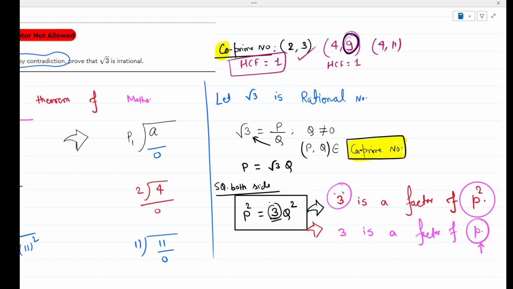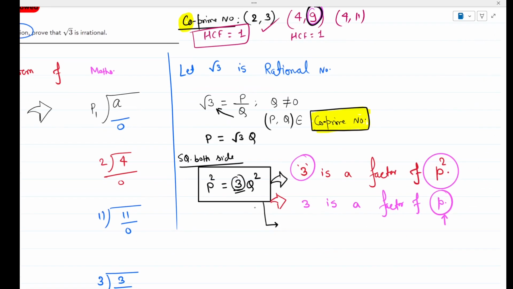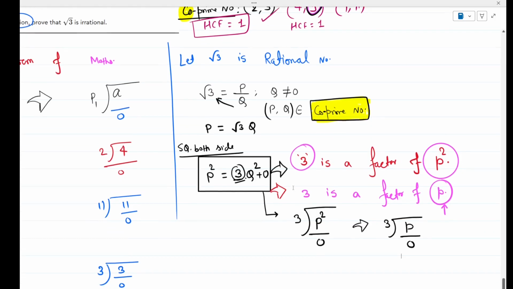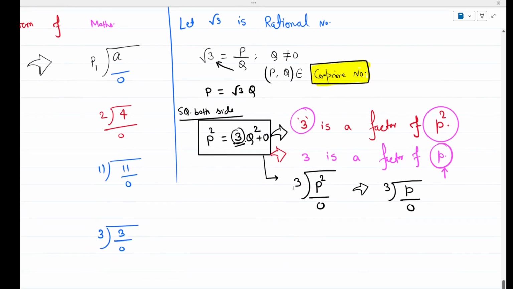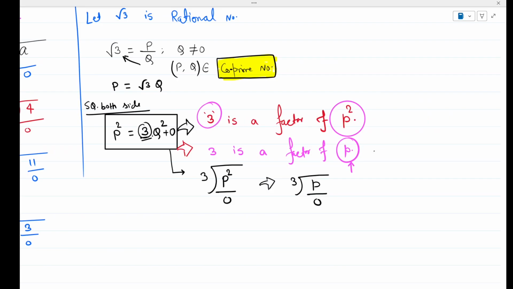Okay, I get it. This statement can be explained in the pictorial way also, that it means P square is divisible by 3. We have discussed this in the last class also. This P square is written as 3 into Q square plus 0. It means the remainder is 0. Are you getting my point? So as per the fundamental theorem, we can understand it as 3 can divide P also. Both the ways, mathematical and pictorial, I'm taking this explanation. Any doubt? Okay. Now, reverse.